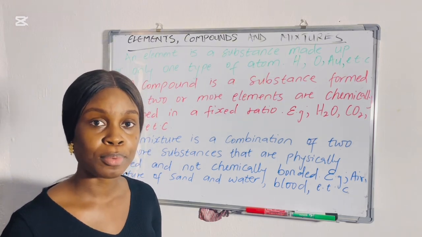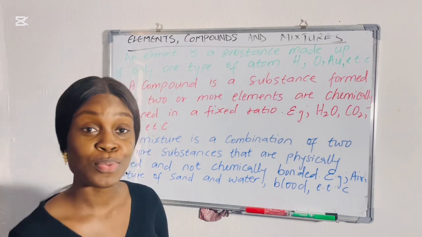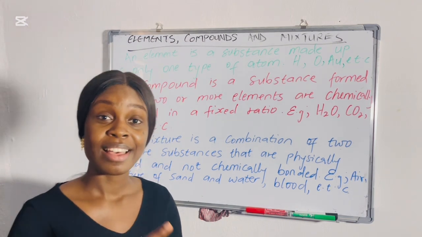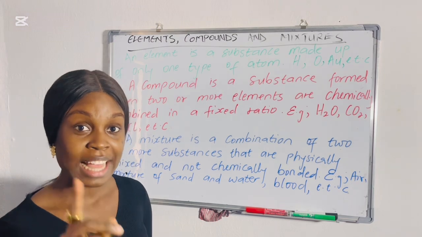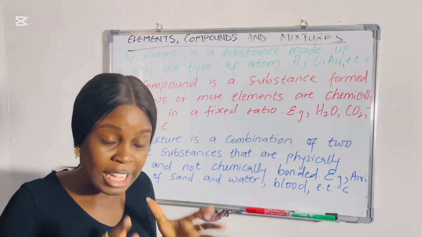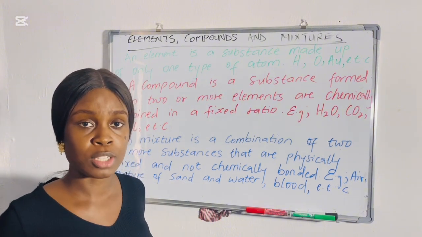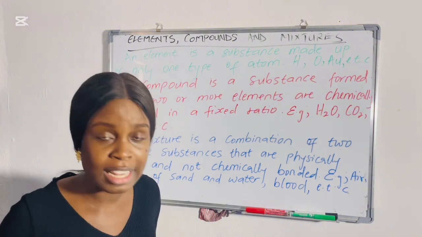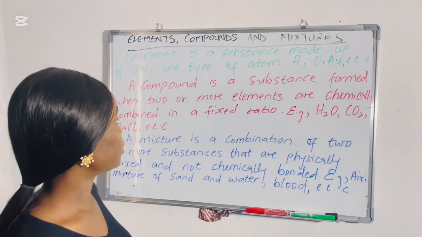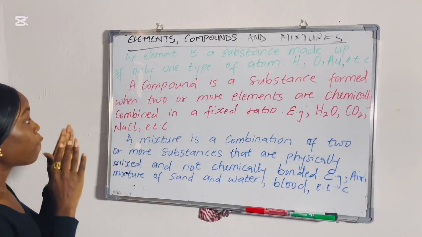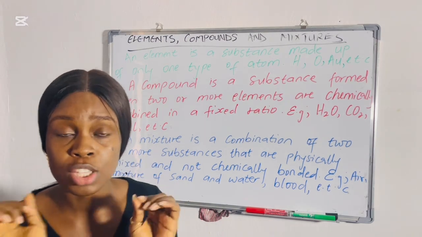In this example, who is an element then? Mrs. Shizoba is an element, Chukwebuka is an element, Ada is an element, and Mr. Christian is an element. Now, that is what makes them an individual. An element is made up of only one type of atom, and they cannot be further divided to form a new substance. A compound is a substance formed when 2 or more elements are chemically combined in a fixed ratio.